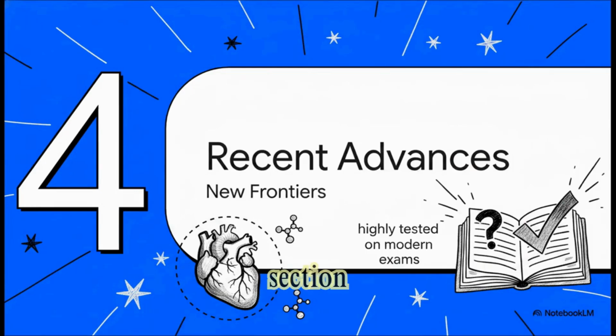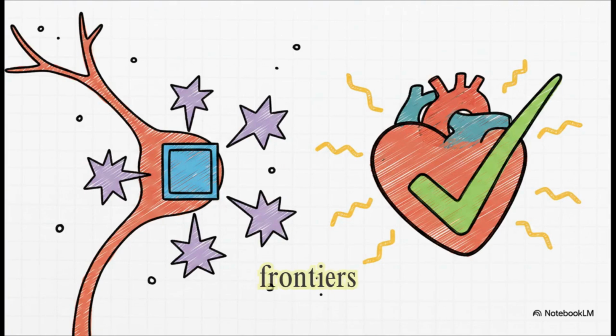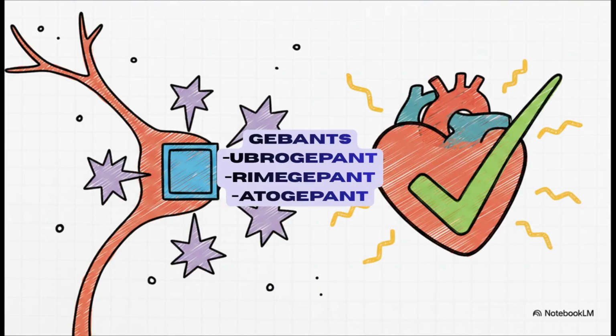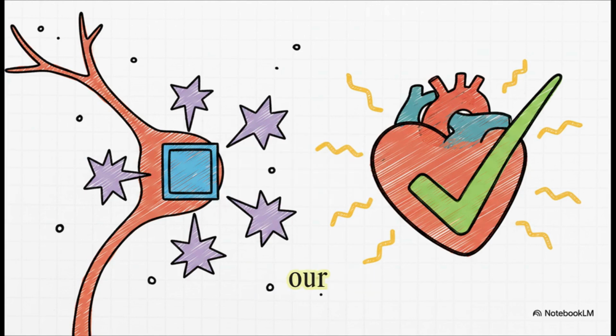All right, let's look at Section 4, recent advances. First up in our exciting new frontiers are the gepants. Think ubrogepant, rimegepant, and atogepant. Remember that powerful vasodilator, CGRP, from our pathophysiology pathway? Well, gepants are small molecule CGRP receptor antagonists. They just directly block that CGRP inflammatory pathway.